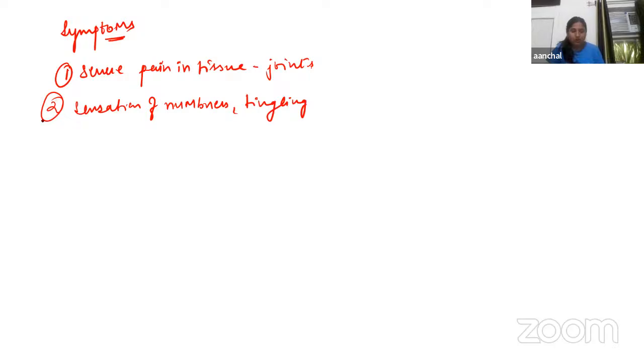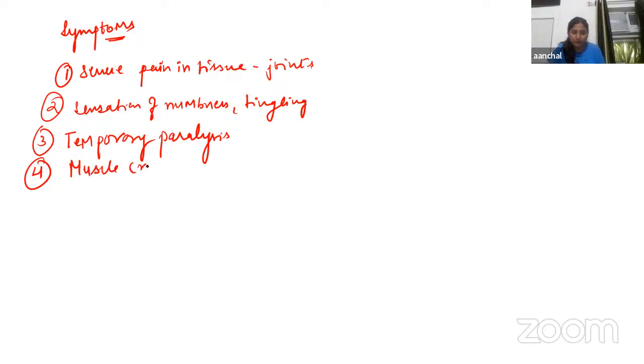Temporary paralysis can occur due to nitrogen bubbles formed in the myelin sheath of motor nerve fibers. Then muscle cramps are there with severe pain.